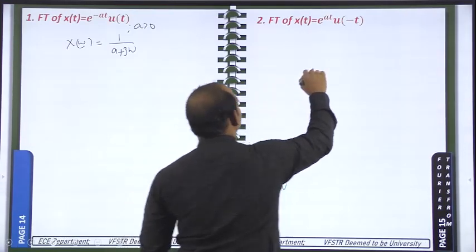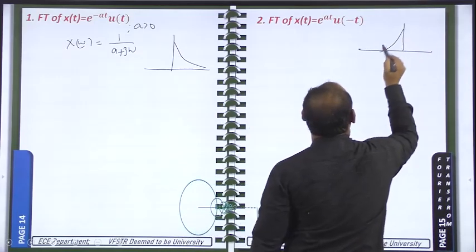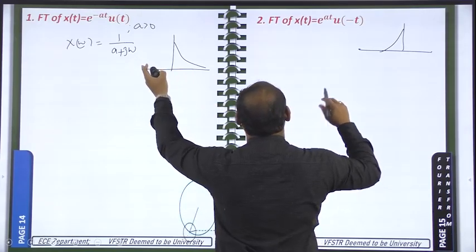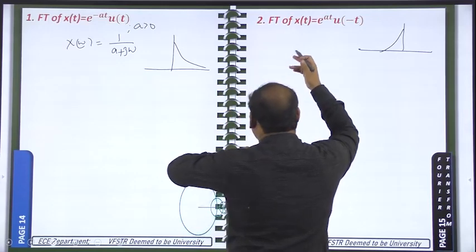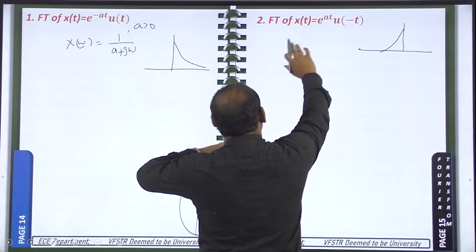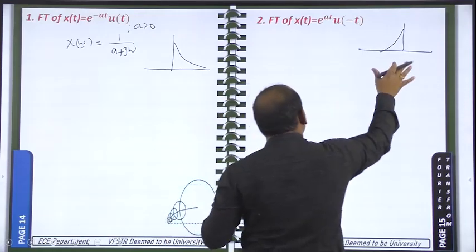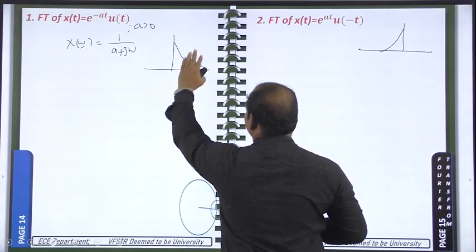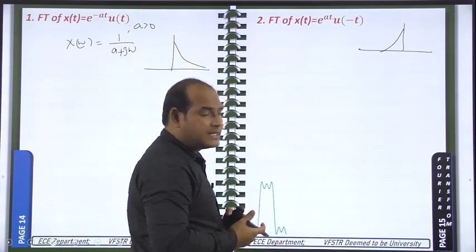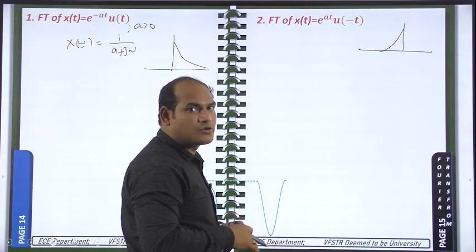Here also a is greater than 0, but if you see, the signal is looking like this one and the other signal is looking like this one. That means it is the time reversal version of this one. Don't look at the equations like x of t is equal to e power at, you see the graphical representation. This signal is the time reversal version of this signal. If you rotate this signal with respect to the y-axis, you will get this one. So now we are going to see, when time reversal is there in the time domain, what is happening in the frequency domain.